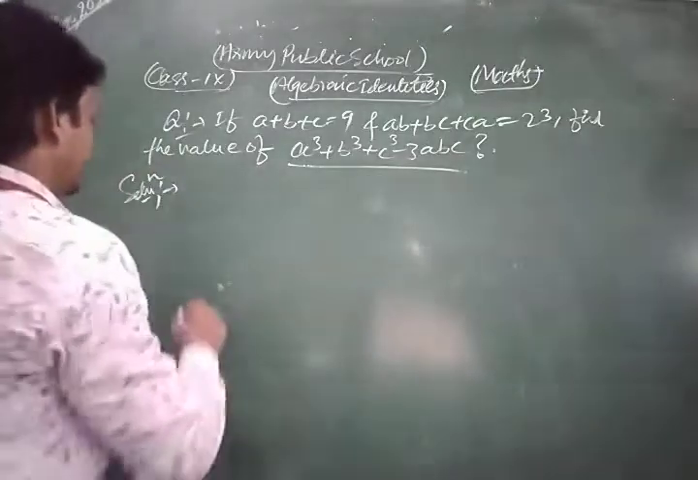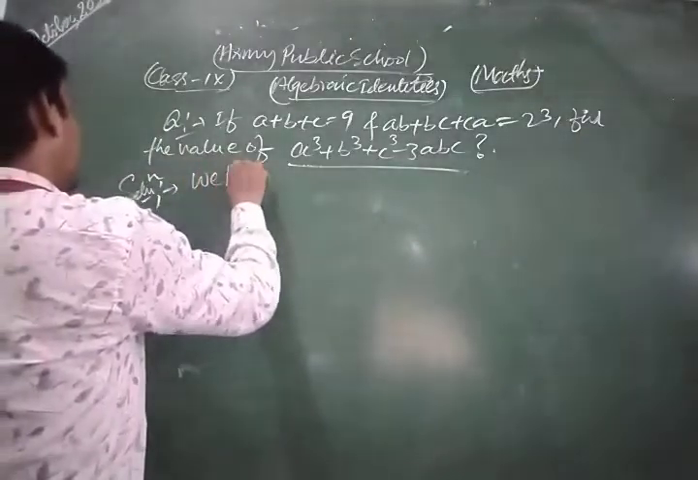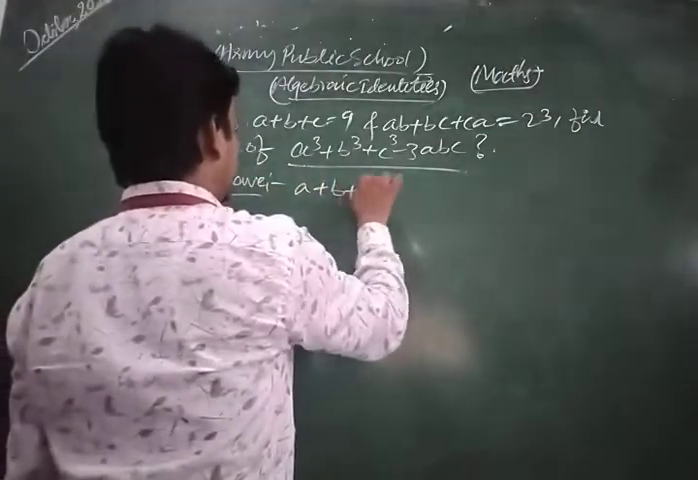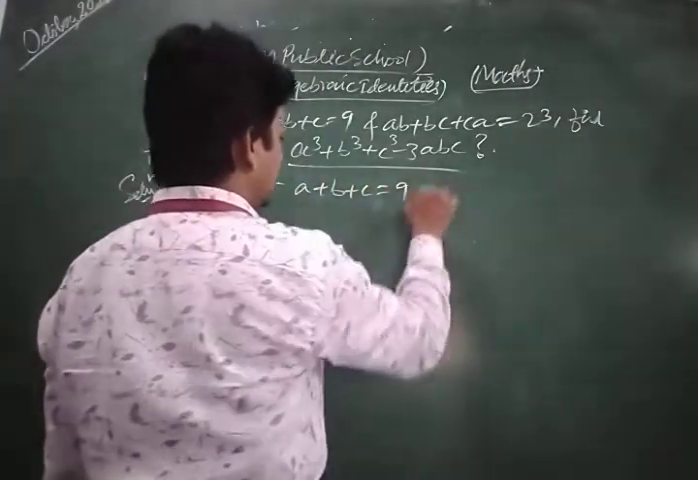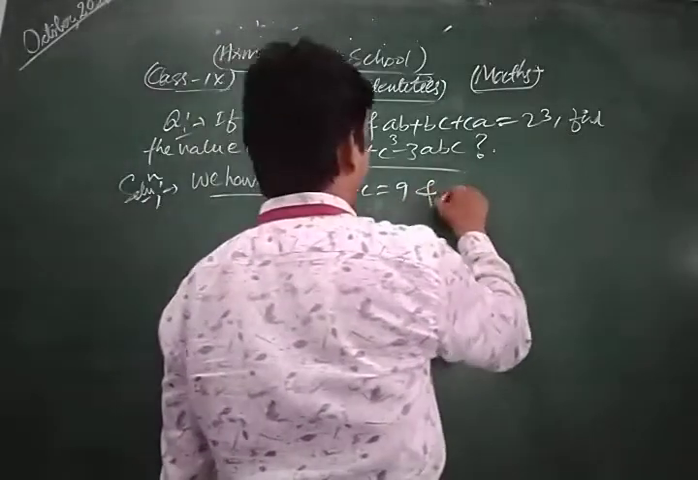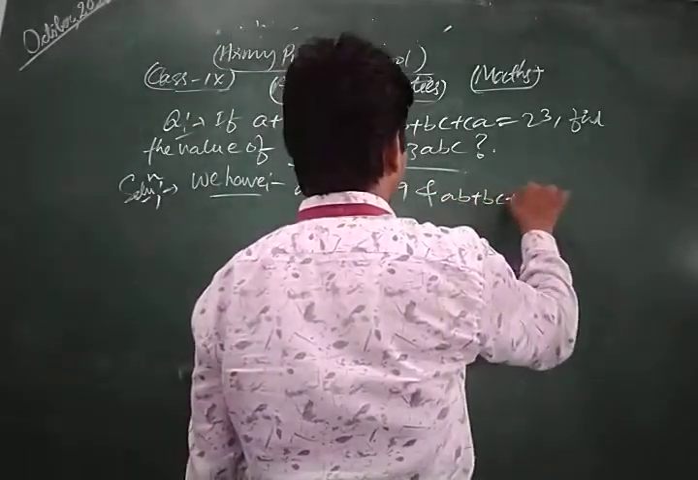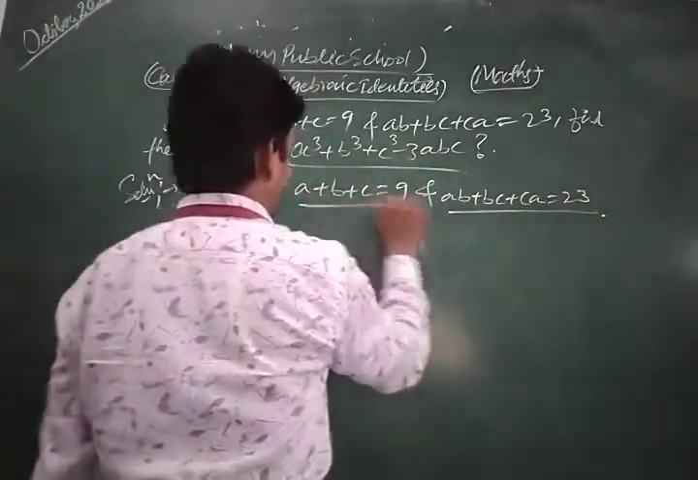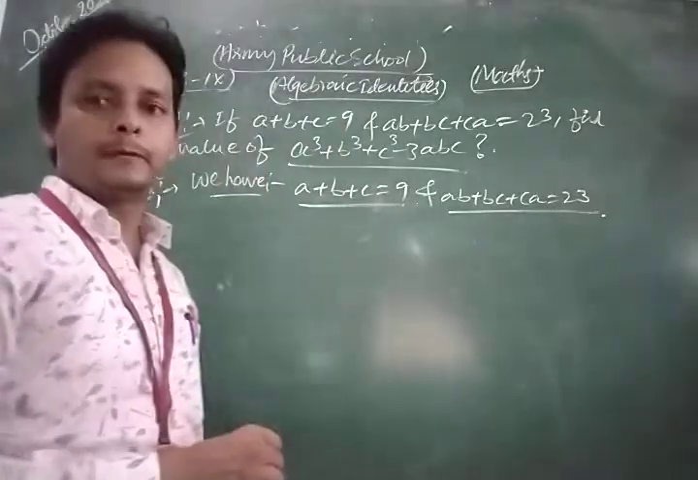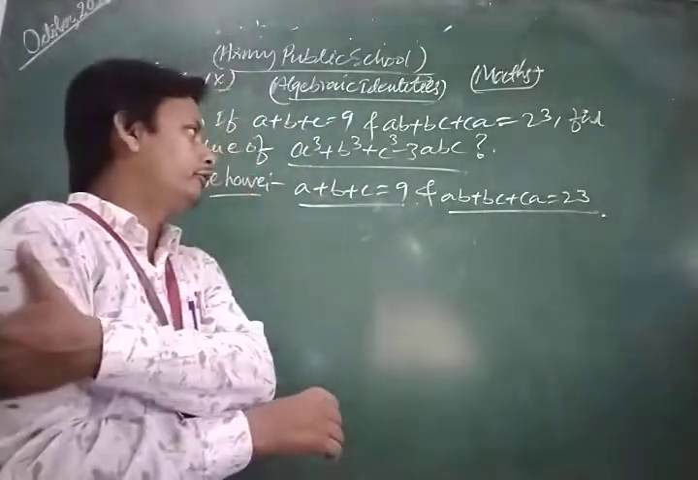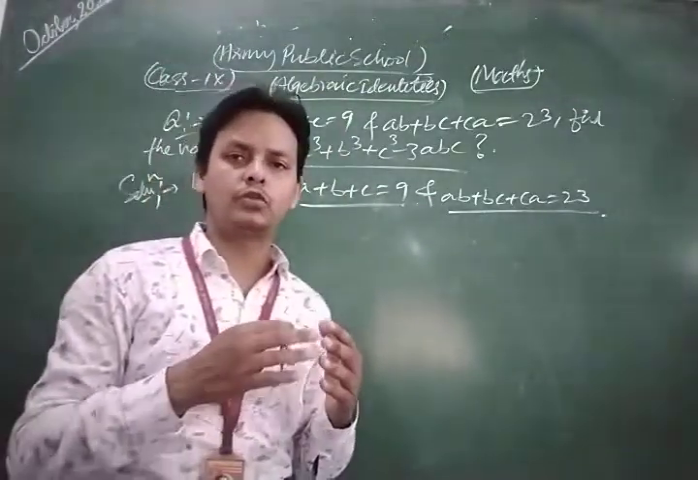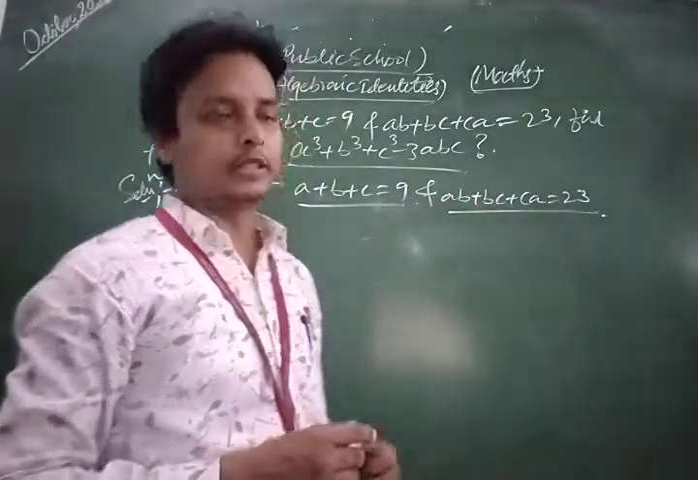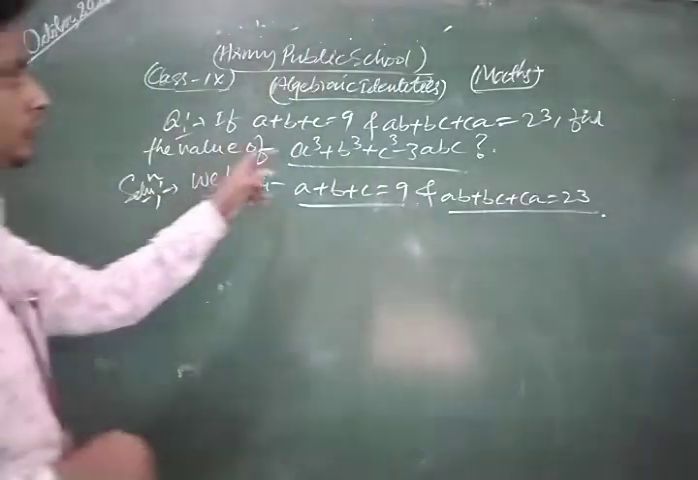Look, so first of all we have the values. We have a plus b plus c is equal to 9 and ab plus bc plus ca is equal to 23. Suppose that if we have the value a plus b plus c is equal to 9 and ab plus bc plus ca is equal to 23, then we find the value of this expression.